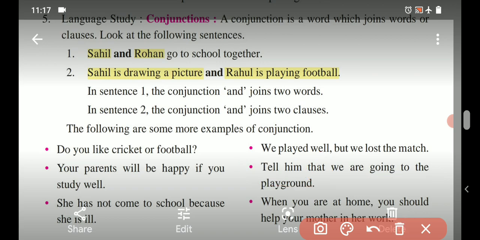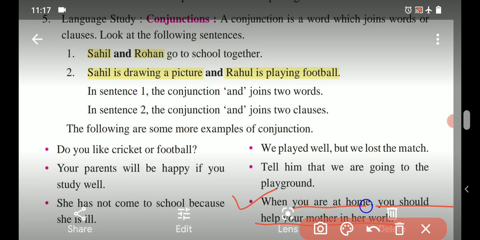Next and last example: when you are at home, you should help your mother in her work. So it is the clause over here: you should help your mother in her work. And what about the words given in the beginning? When you are at home.